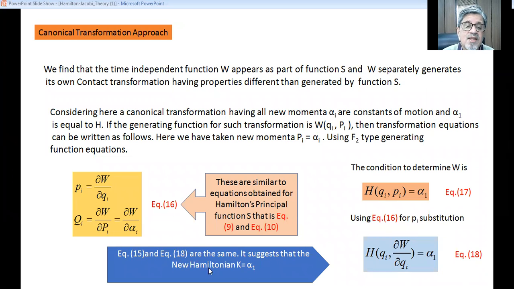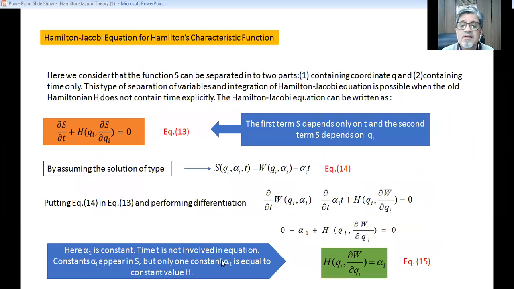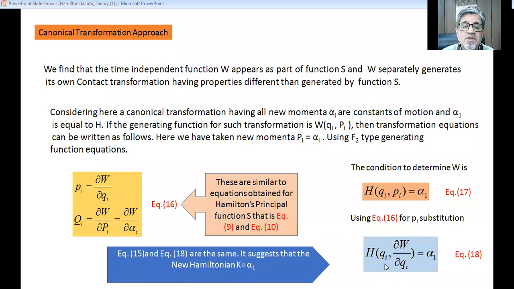Now equation number 18 and equation number 15 are the same. Let us go back: this is equation number 15 and this is equation number 18. Both are the same equation. So it suggests that the new Hamiltonian K is also equal to alpha 1.